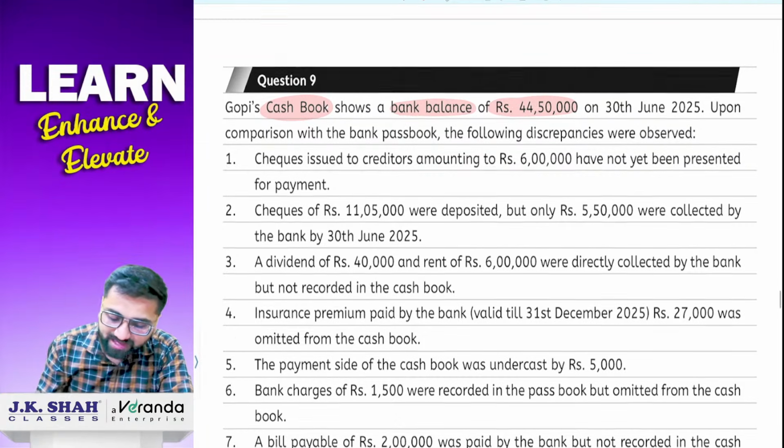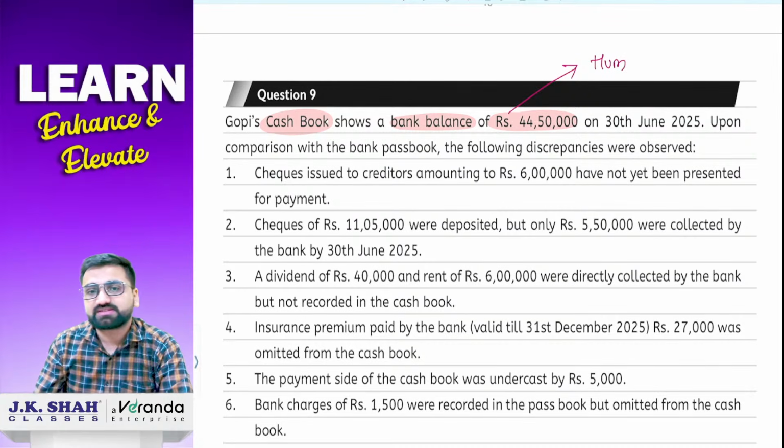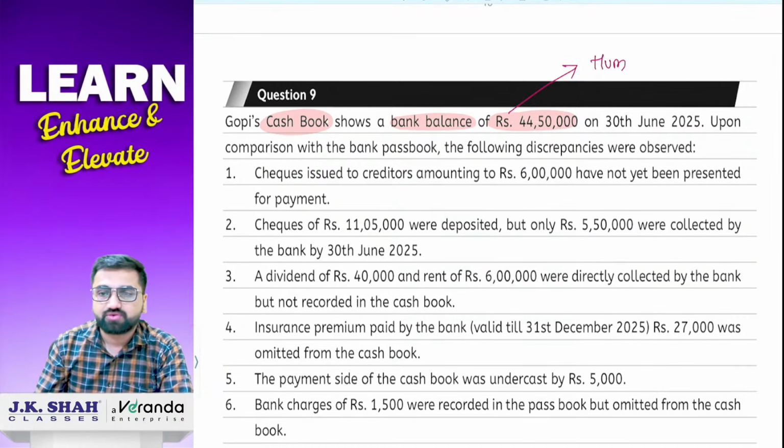Now they have given you the bank balance. The cash book's bank balance has been given to you. So basically this is us. But tell me one thing, students. They have given you the cash book balance of 44,50,000. They have not told you here whether it is a favorable balance or an overdraft balance. So what will you think or what will you assume? Will you assume favorable or overdraft? Very good. The right answer is favorable balance.